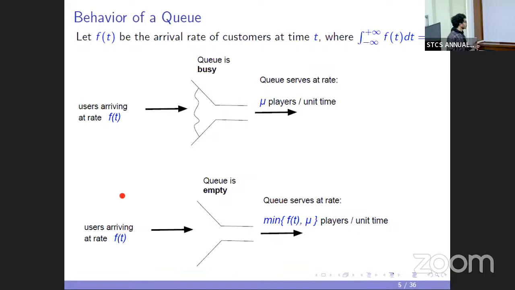What that means is that if the rate at which customers are arriving is larger than mu, then a waiting queue will develop, and if it is less than mu, then no waiting queue will develop, and customers will simply leave at the rate they are coming.